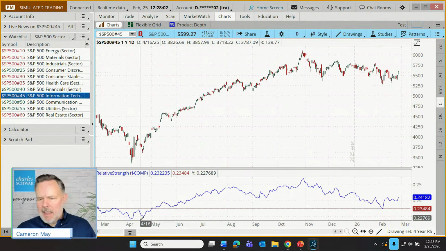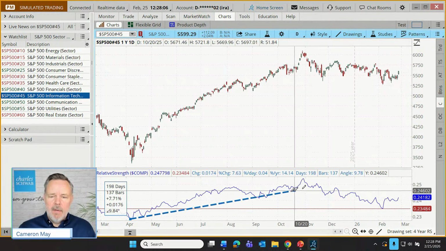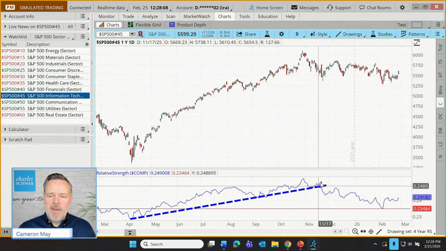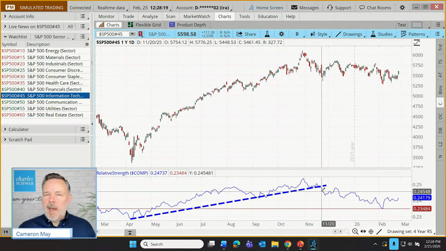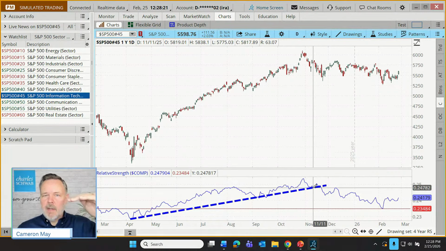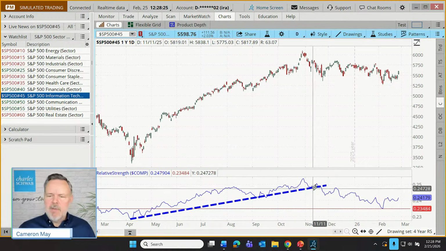But back around the same time, maybe a little bit earlier, there was a softening of that trend. So that looks like that was maybe in the third-ish week of November. We start to see technology establishing a new pattern, underperforming. We're starting to see a decline against the other elements of the S&P 500.